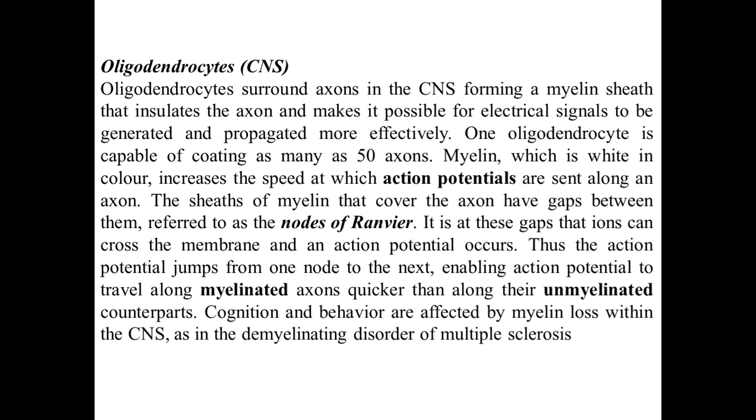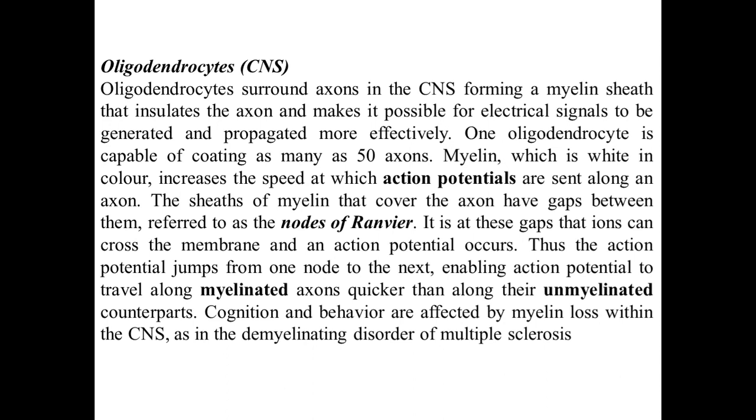One oligodendrocyte is capable of coating as many as 50 axons. Myelin, which is white in color, increases the speed at which action potentials are sent along an axon. The sheath of myelin that covers the axon has gaps between them. This gap is referred to as the node of Ranvier. It is at this gap that ions can cross the membrane and action potentials can occur. So, nodes of Ranvier are where ions can move and action potentials can occur.